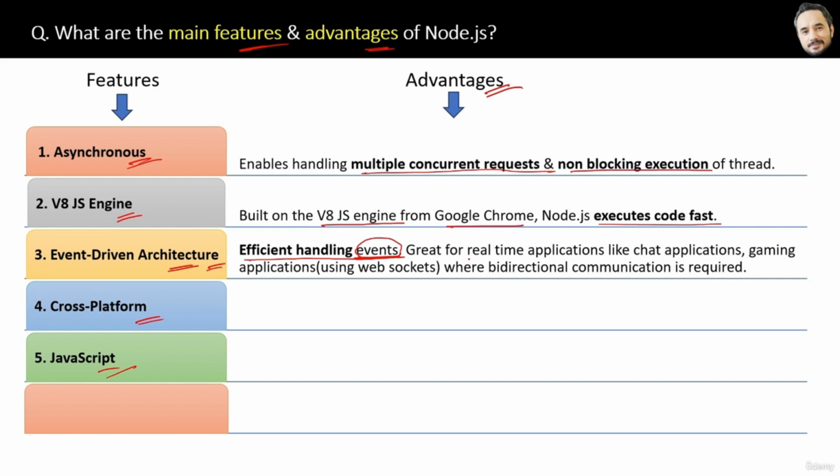Also in chat applications and gaming applications, why are events important? Because there are too many events generated during bi-directional communication in chat applications. So that will be very easy, and then Node will be a great choice. Next is cross-platform. It supports deployment on various operating systems like Windows and Linux, which enhances the flexibility of your application so that it can be hosted on any operating system.